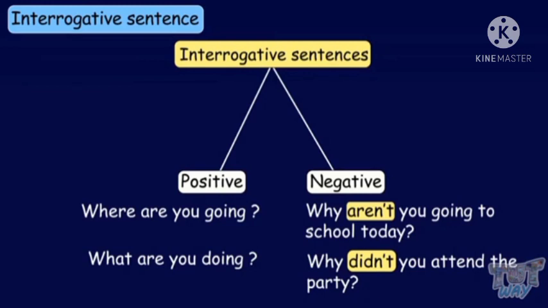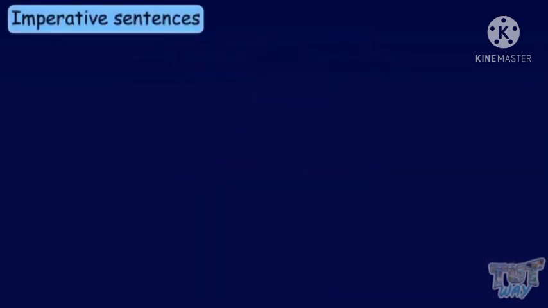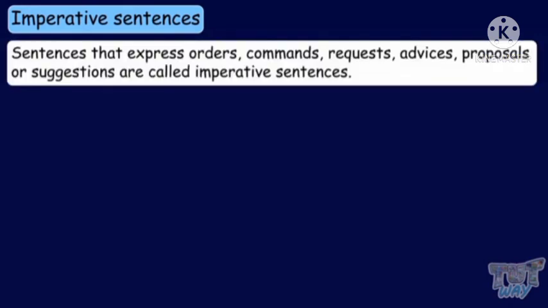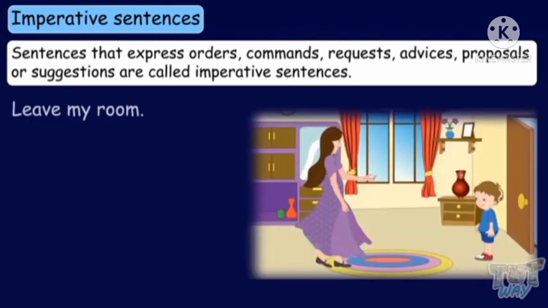Now, we will study about the next type of sentence, that is imperative sentences. So students, what are imperative sentences? Sentences that express orders, command, requests, advices, proposals or suggestions are called imperative sentences.